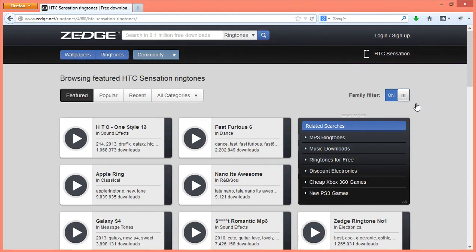In addition to it, Zedge also has a nice filter called family filter. So if you want content which is not having any adult and other stuff, you can switch the family filter on, and then you can select any of the ringtones and see the preview of it.